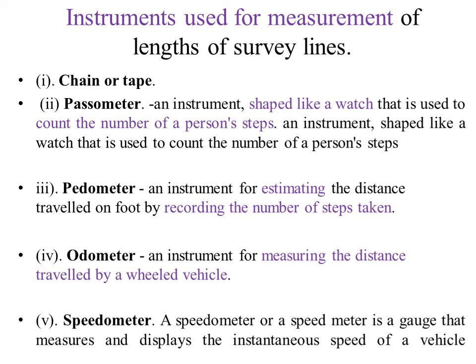Next instrument is the pedometer. It is an instrument used for estimating the distance traveled on foot by recording the number of steps taken. Then next is the odometer, an instrument used for measuring the distance traveled by a wheeled vehicle. Then the speedometer. A speedometer or a speed meter is a gauge that measures and displays the instantaneous speed of the vehicle.